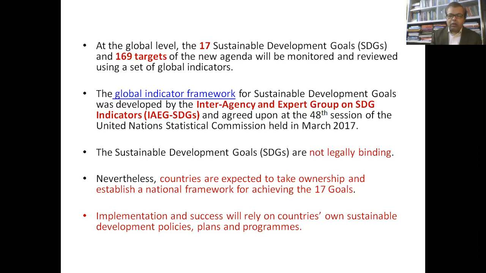So here, it should be clear that these goals have been identified for all nation states worldwide, and it is the responsibility of the nation states and the respective governments, and not only the governments, but also the private players, also people at large, to take care of these goals.